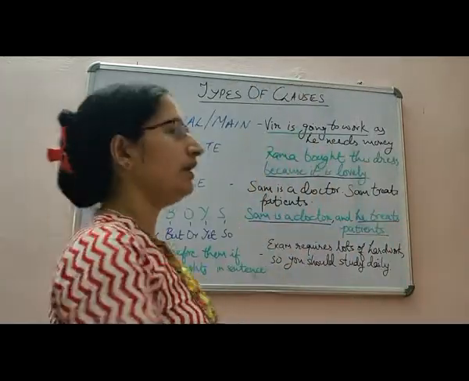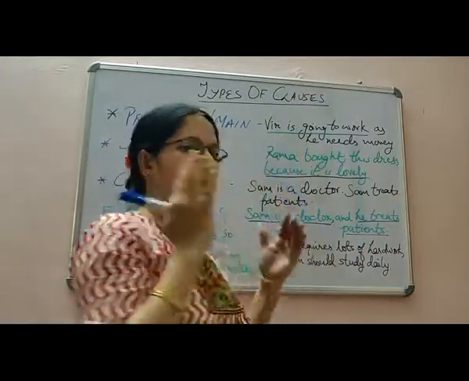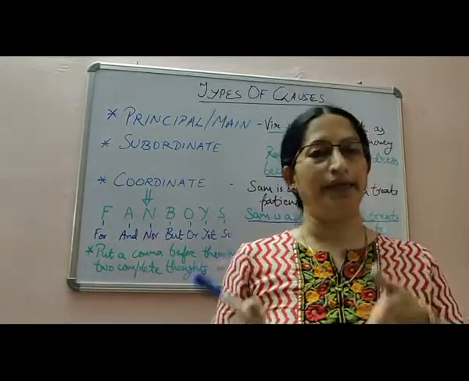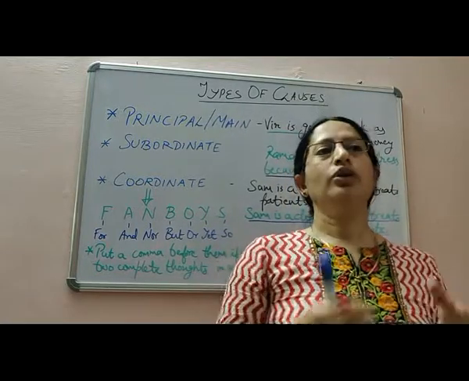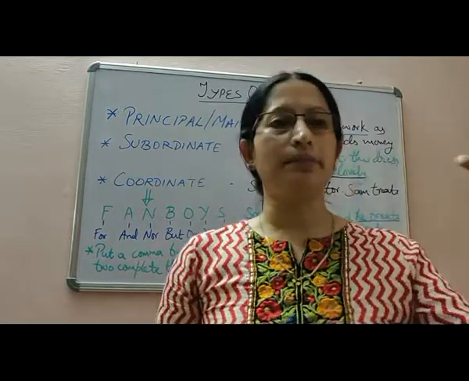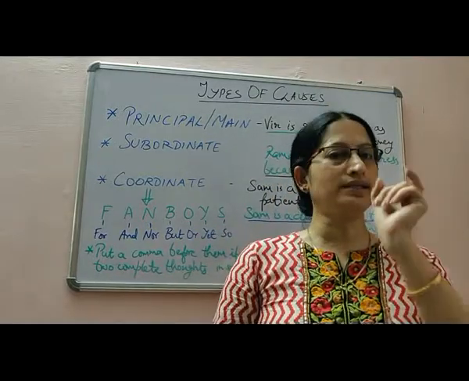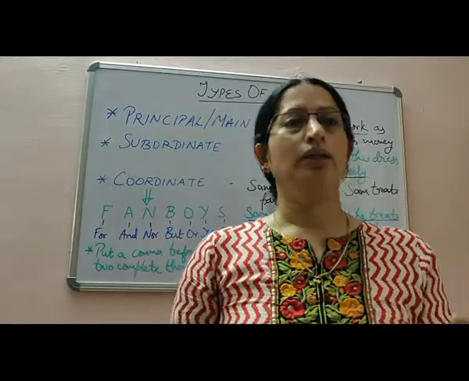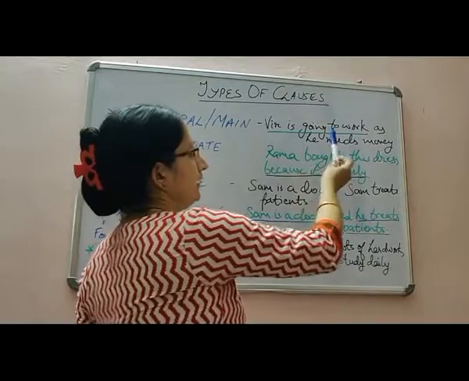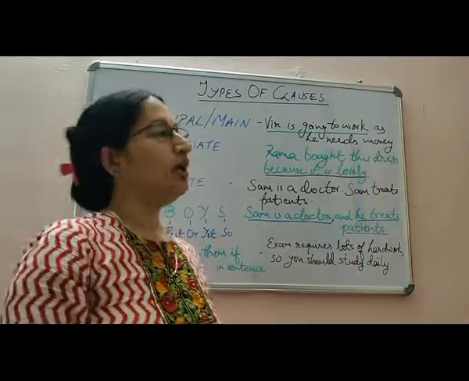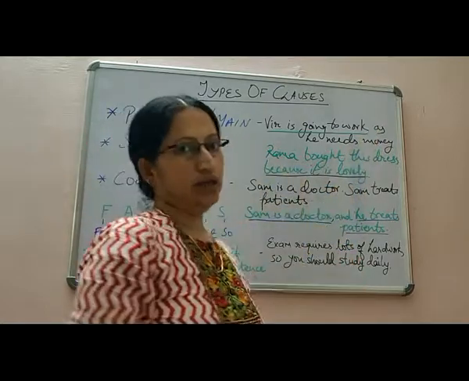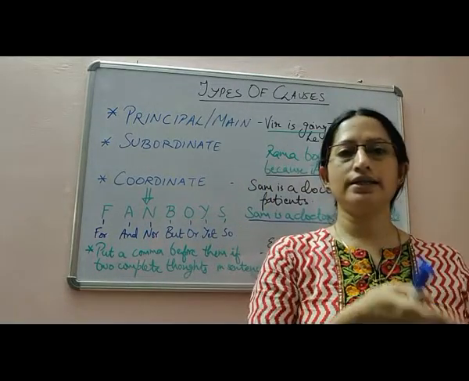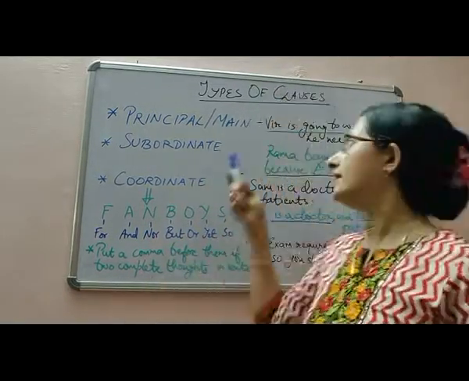So students, a principal or main clause is a clause which can stand on its own. It has its own subject, predicate and a finite verb. The word principal itself shows it: principal means it's the principal one, it doesn't depend upon anything else. It's the main clause. The example is, Veer is going to work as he needs money. Here, Veer is going to work has the finite verb is. Veer is the subject and its predicate is going to work.